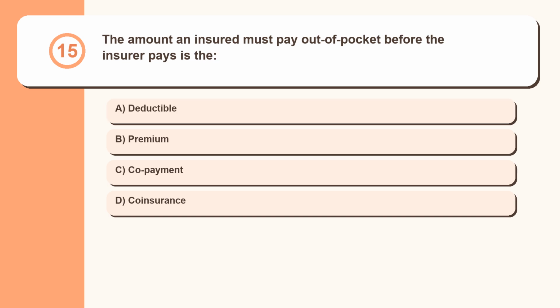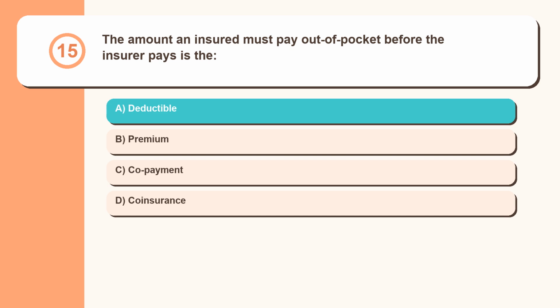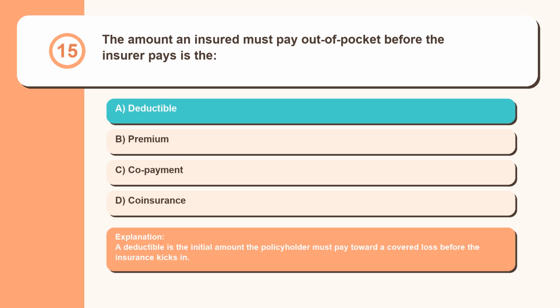Question 15. The amount an insured must pay out of pocket before the insurer pays is the: deductible, premium, copayment, coinsurance. A deductible is the initial amount the policyholder must pay toward a covered loss before the insurance kicks in.